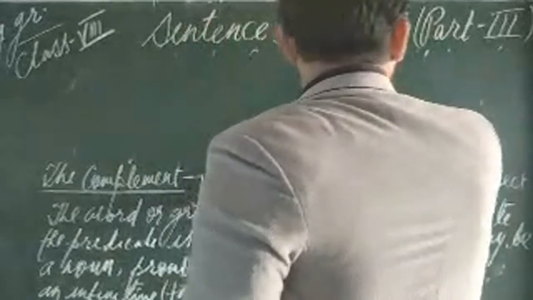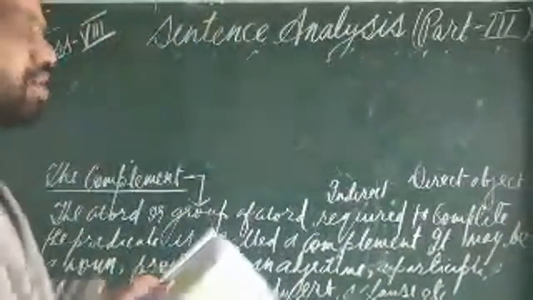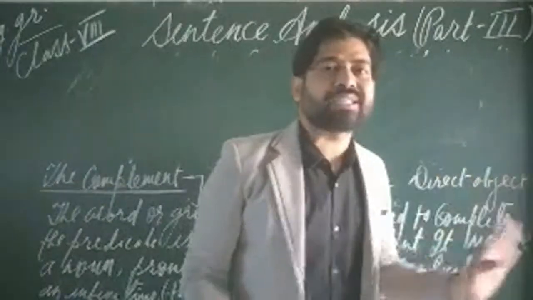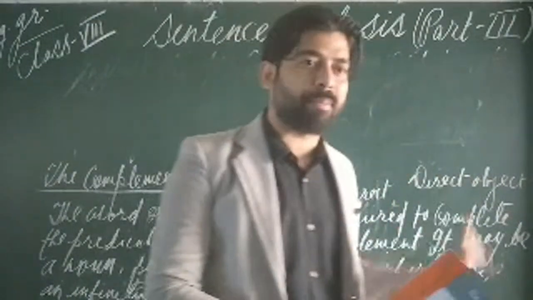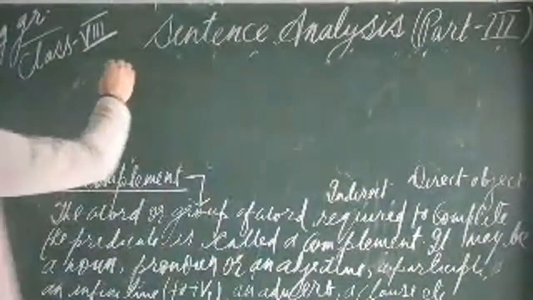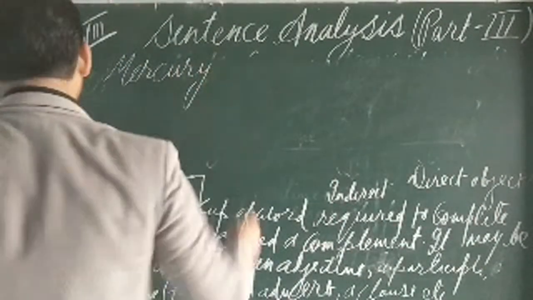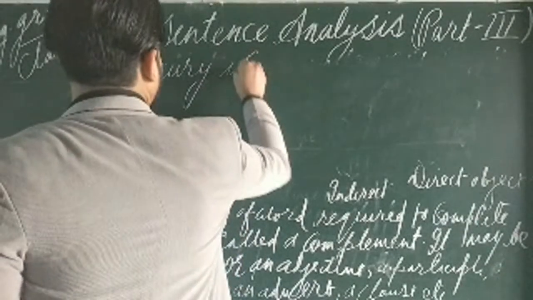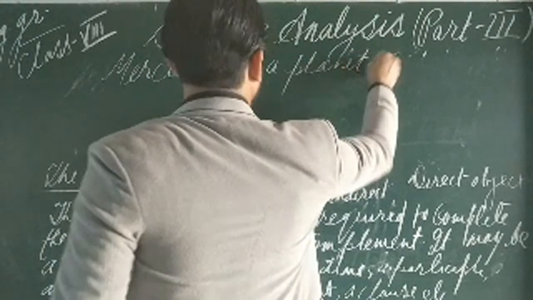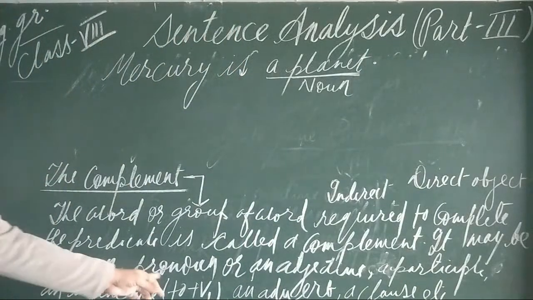You need to be cautious and alert, because this is the last portion of your chapter, sentence analysis, and this part three is the final part of this topic. So you need to be alert. I am giving you an example. The first is: Mercury is a planet. Mercury is a planet. Now we will look at how the complement will be used as a pronoun.